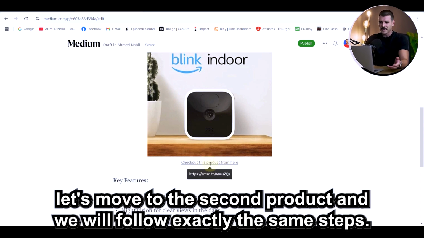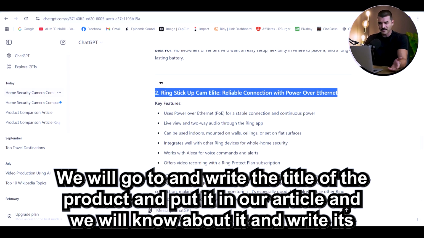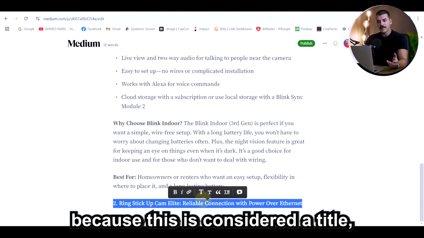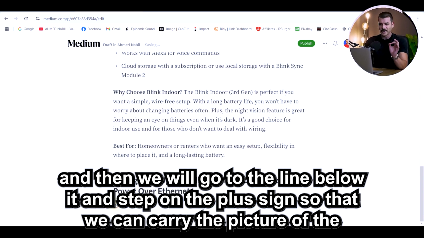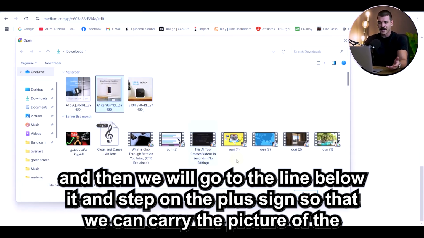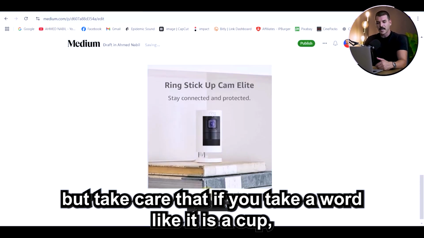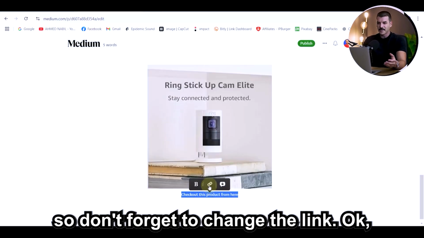The first product is done. Let's move to the second product, and we will follow exactly the same steps. Come on, let's go, as I taught you in the hurry. We will go and write the title of the product and put it in our article, and we will select it and set its font, as I told you, because this is considered a title. Then we will go to the line below it and click the plus sign so that we can add the picture of the product in the same way, and then we will write the same thing we wrote in the first product. But take care: if you take a word like "it is a cup," you take it with its link to the first product, so don't forget to change the link.